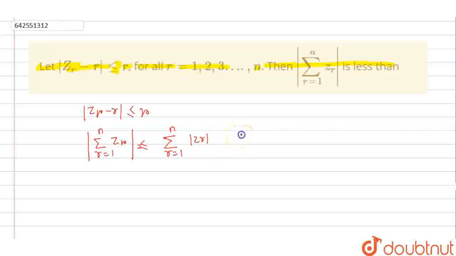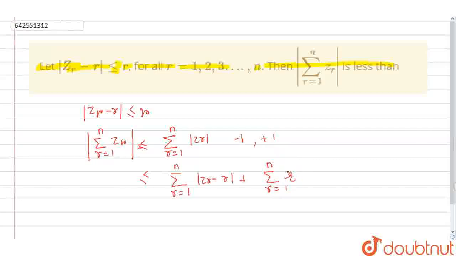So if we add minus r and plus r, what will we get? This is less than or equal to summation of r equal to 1 to n mod of zr minus r, plus summation of r equal to 1 to n mod of r, which is r, because it is in positive root, so it is only r.